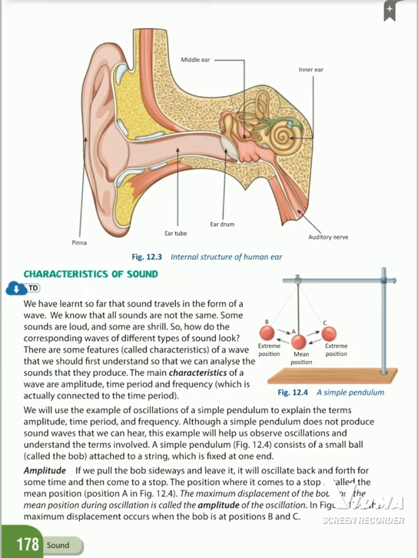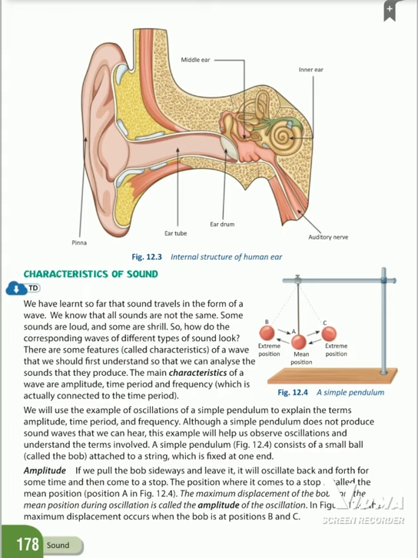Now all of you clear? Yes. Next one, characteristics of sound. We have learned sound travels in the form of a wave. Already we learned sound travels in the form of a wave.